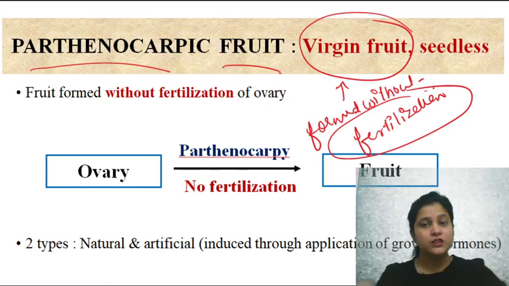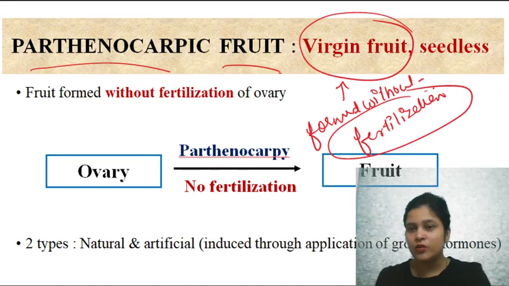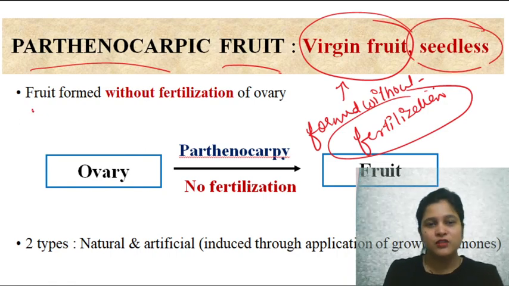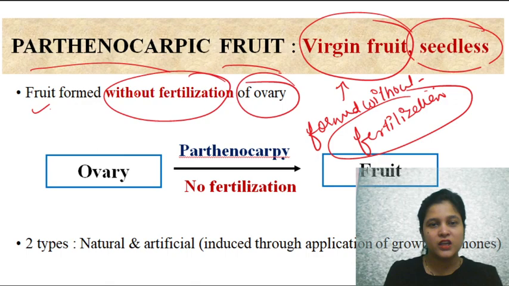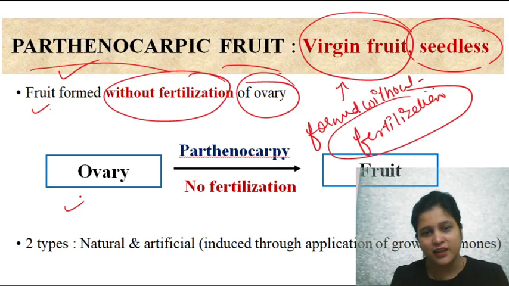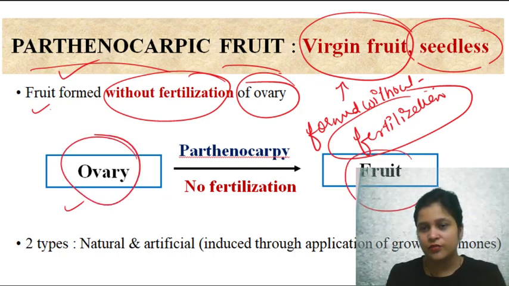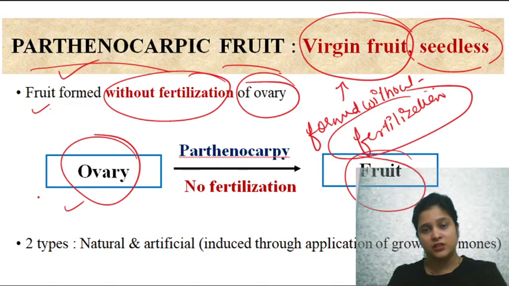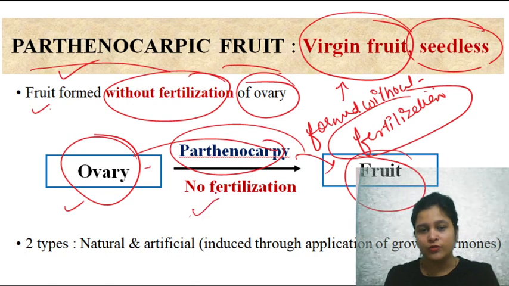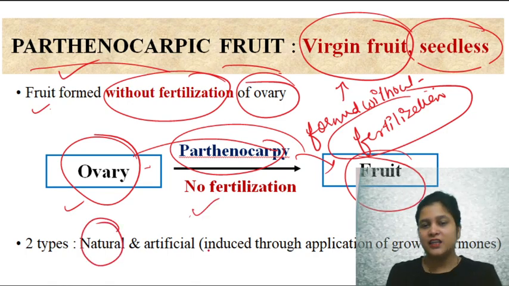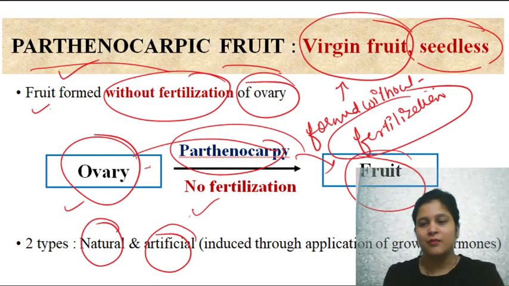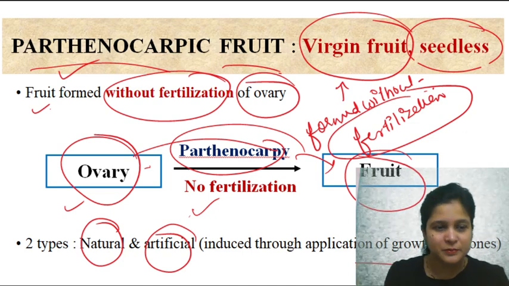If some fruit is formed without fertilization, there is no embryo, no seed, right? So such fruits are seedless, and they are parthenocarpic fruits. Here I have made a very simple diagram. Ovary becomes fruit normally by fertilization, but in some cases parthenocarpy occurs and fruit is formed without fertilization. This process can be natural or artificial. How can we do this artificially? By application of growth hormones.